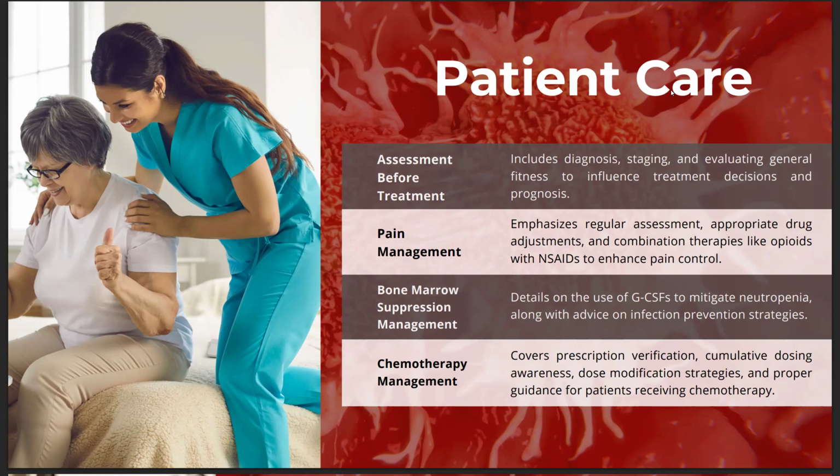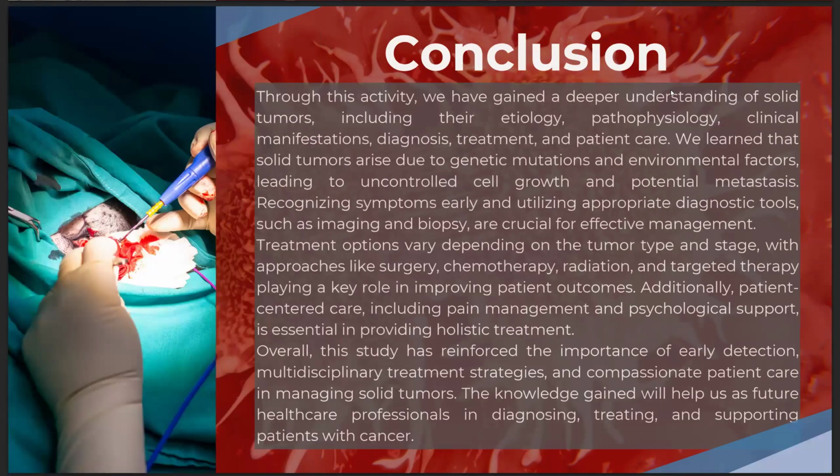For the next part, the conclusion, to wrap it all up. Through this activity, we have gained a deeper understanding of solid tumors as explained earlier, including their etiology, pathophysiology as explained by my fellow groupmates, clinical manifestation, diagnosis, treatment, and patient care. We learned that solid tumors arise due to genetic mutation and environmental factors, leading to uncontrolled cell growth and potential metastasis.